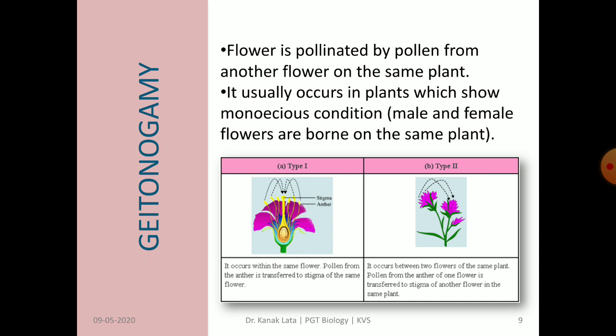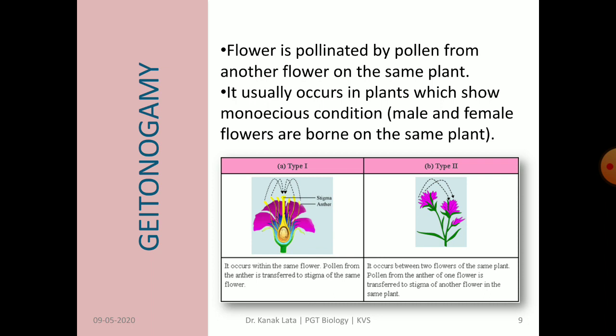Let us see about geitonogamy. In this case, the transfer of pollen grains takes place from anther of one flower to the stigma of another flower of the same plant. This is very important. Of the same plant. It takes place in monoecious plants, that is in those plants where male and female flowers are born on the same plant.